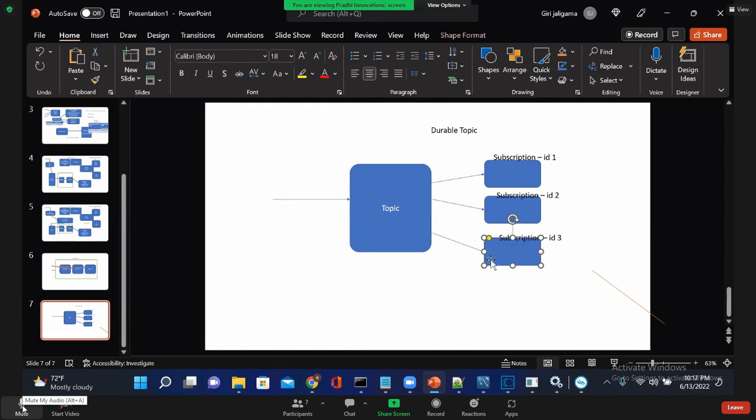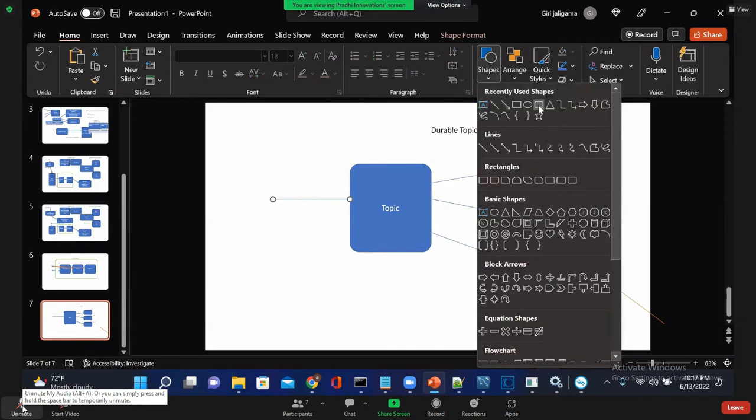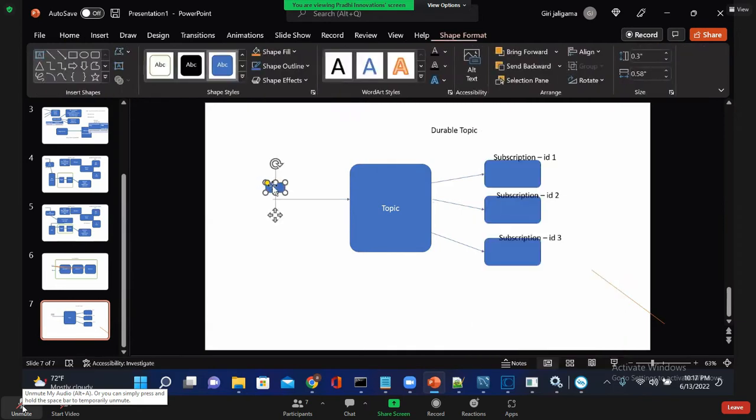So whenever a receiver says I'm a durable topic receiver, with that ID it will be registered in the JMS server. Okay. So a message is published. What will happen now?